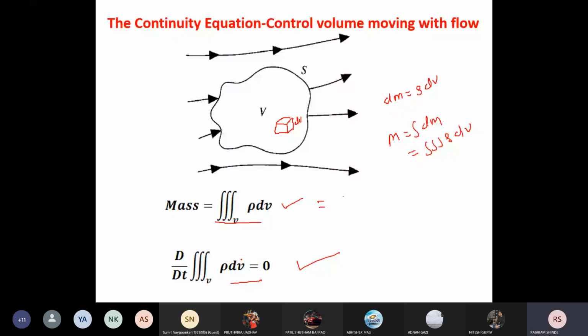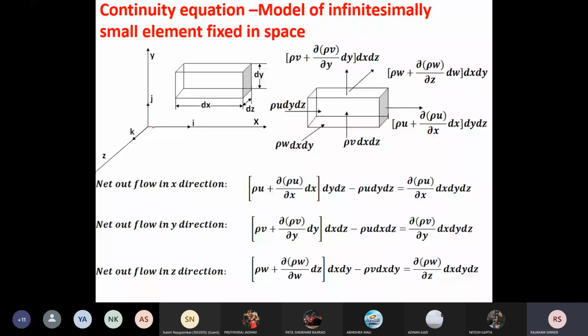Now I will go to the next one, that is the continuity equation from the model of an infinitesimally small element fixed in space. Here also there are two cases: one is fixed in space and one is moving with the fluid. Now here, this is your small fluid element, that is an infinitesimally or differentially small element. It has dimensions dx, dy and dz. What does differentially small mean? It means dx, dy, dz are tending to 0.